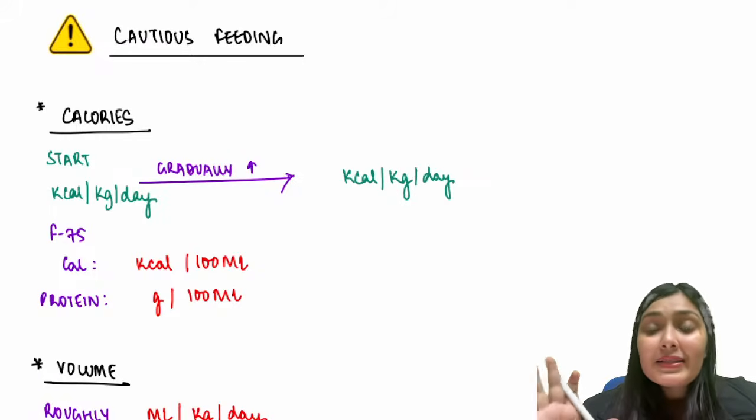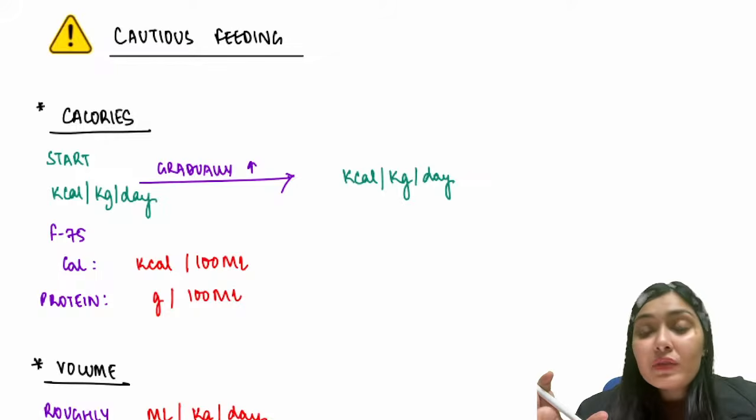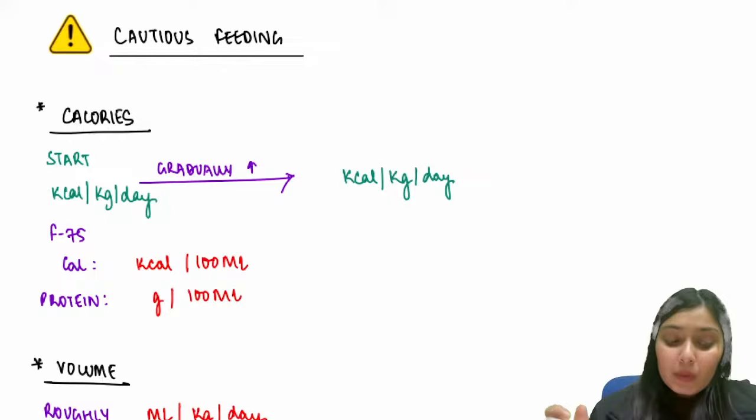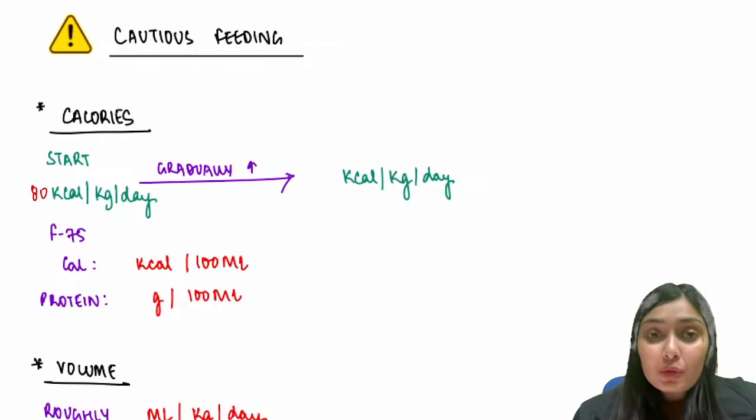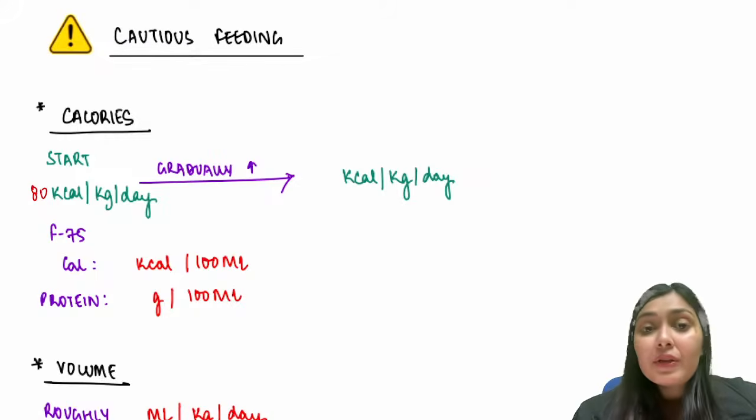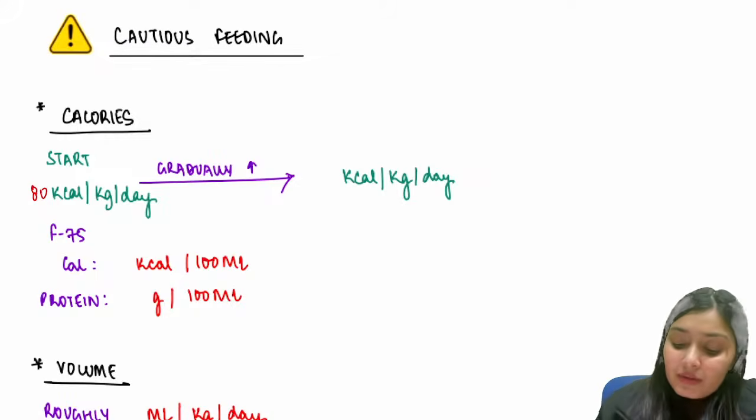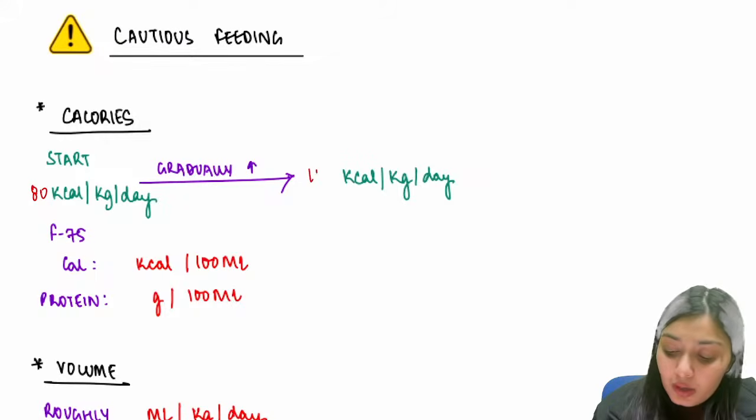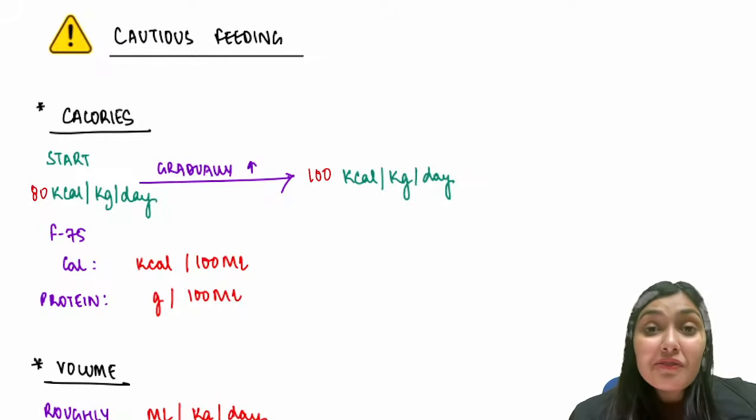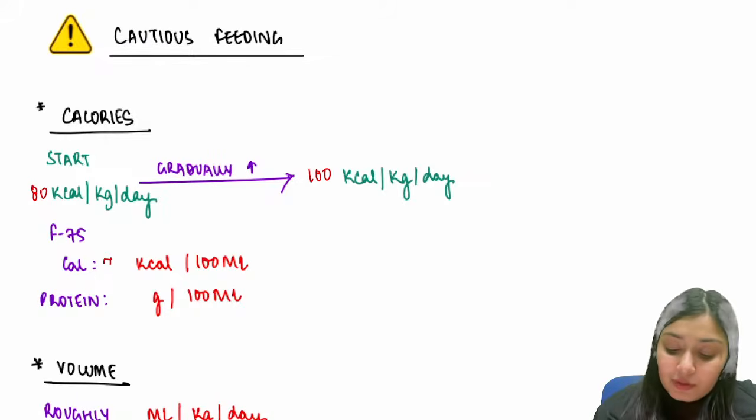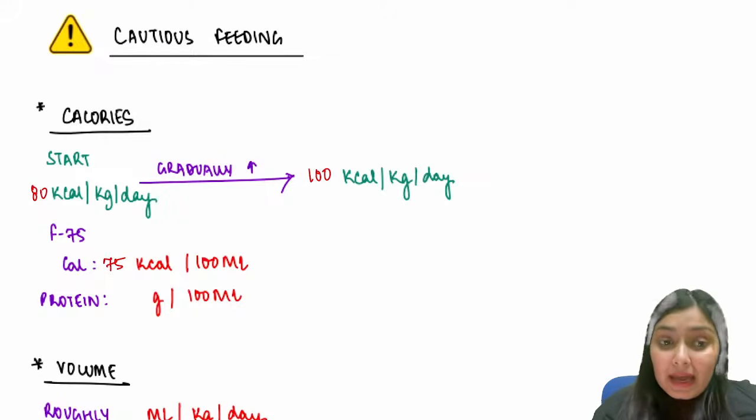For that, let's understand how many calories initially we are going to give. Cautious feeding, we have to be very cautious. So we start with 80 kilocalorie per kg per day. And if the child is accepting it, we gradually increase this to 100 kilocalorie per kg per day. This F75 starter feed, the name itself has 75. So this has 75 kilocalorie per 100 ml and 0.9 gram of protein per 100 ml.